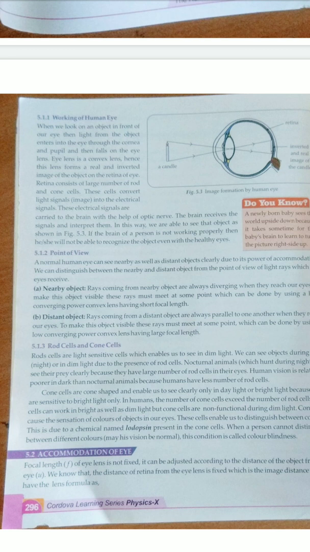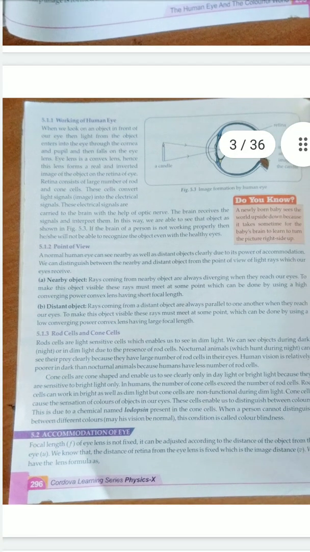Okay, now what are the points of view? They are nearby objects and distant objects. Whenever the rays come from a nearby object, they are always diverging, and they reach our eyes and make the object visible. So these rays must meet at some point, which can be done by using a high converging power convex lens having a very short focal length.